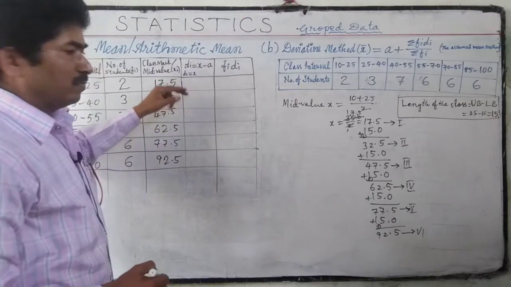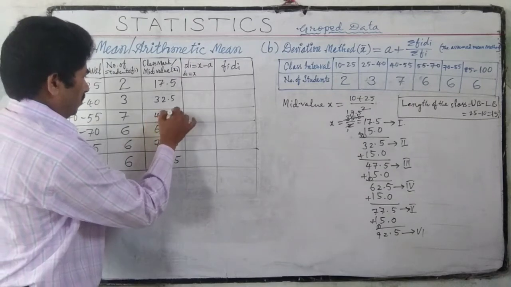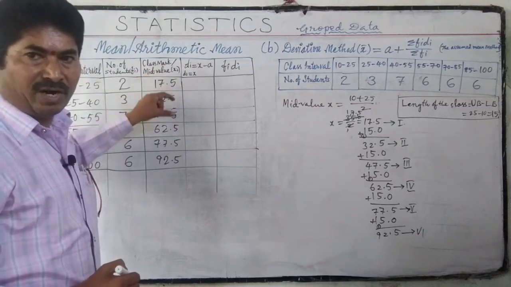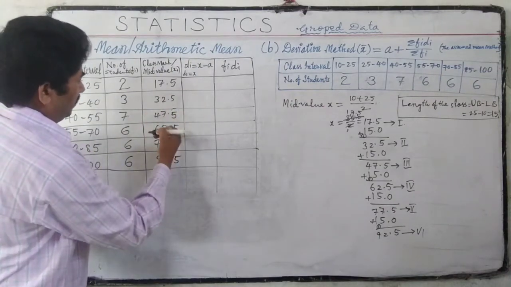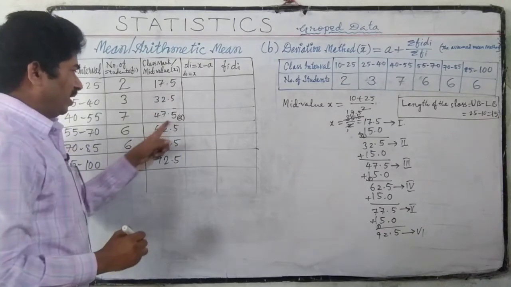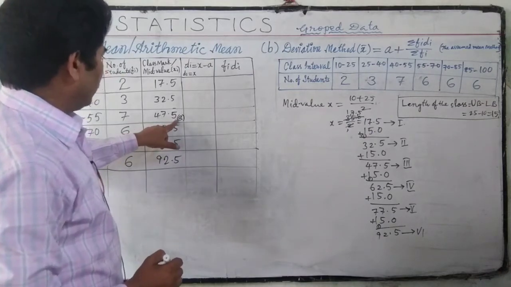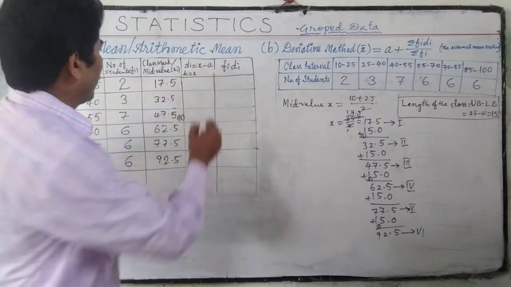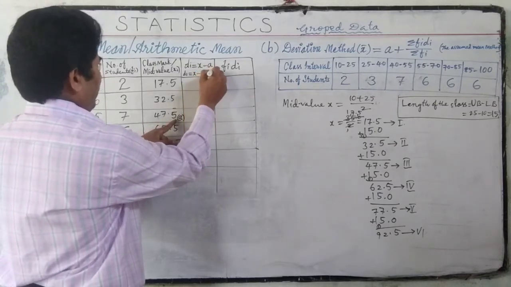What should we take as the assumed value? Generally we take the middle of the mid values as the assumed value. So here we may take 47.5 as the assumed value. Then we can calculate x minus a, x minus 47.5.